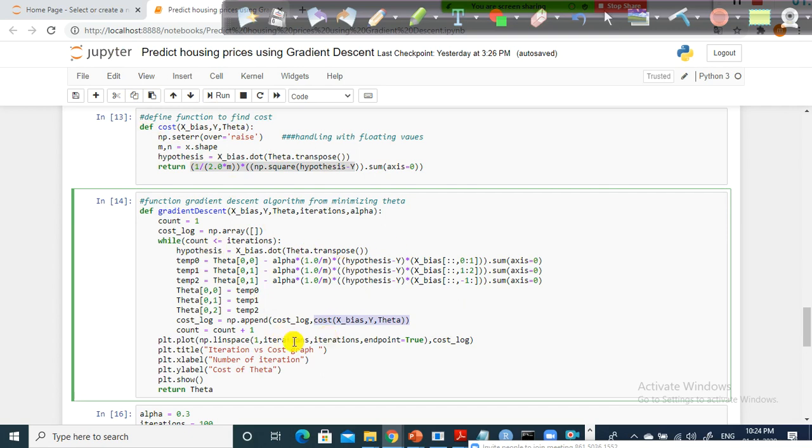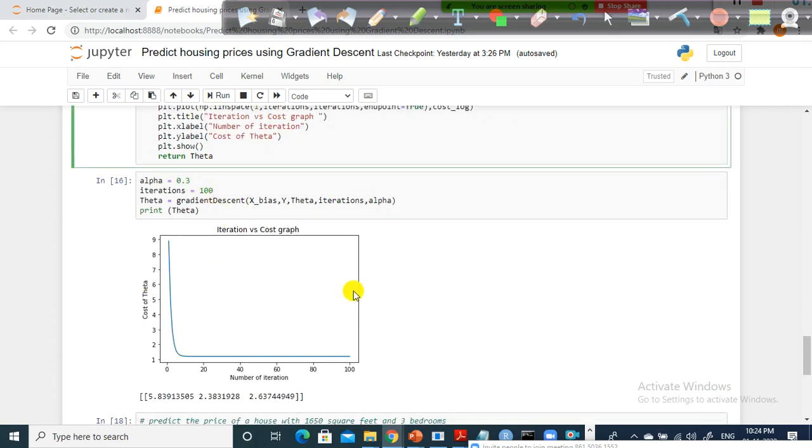For each and every iteration, we want to know the cost, so that we get to know for which values of theta naught, theta 1 and theta 2 my cost is very minimal. How do you get to know that? You need to have another function. This function will tell you for each and every iteration. With the help of this only we are able to plot this.